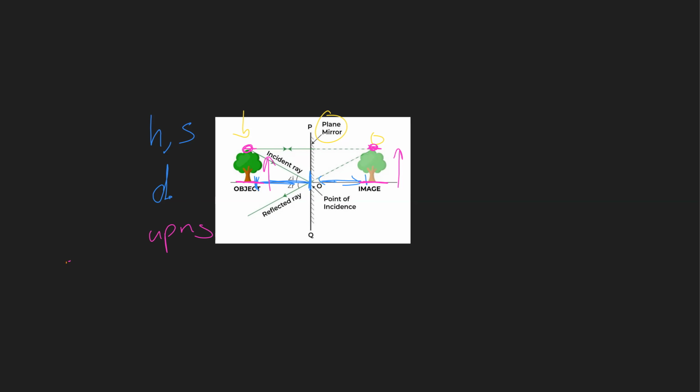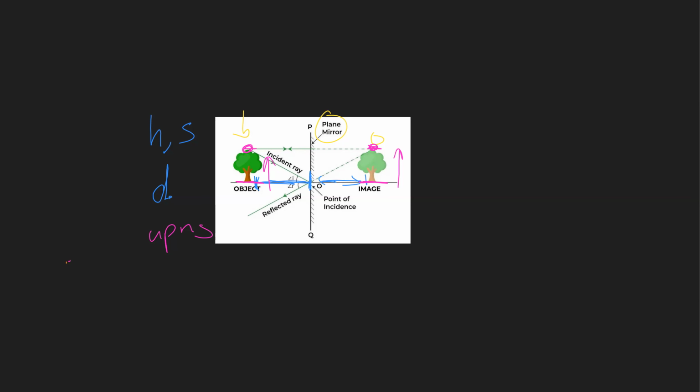The fourth property is the one that is different. This image swaps the left of the object. For example, when you see yourself in the mirror, your right hand looks like the left hand of the image.